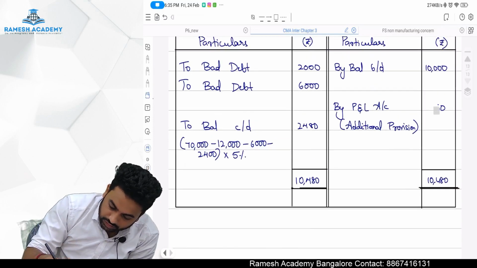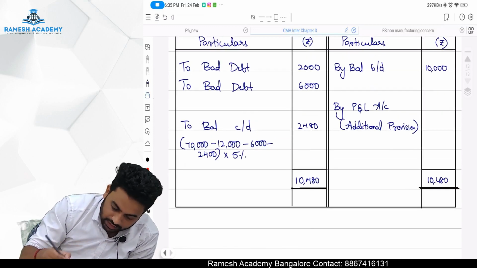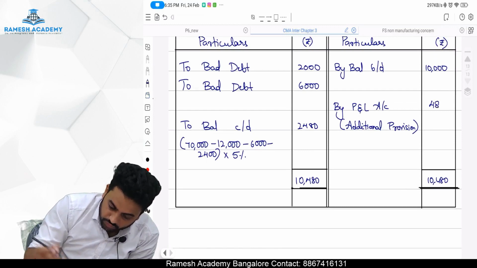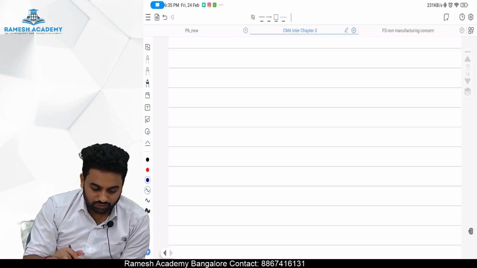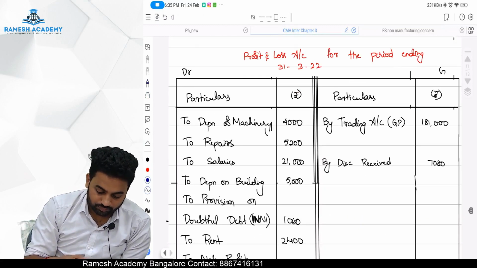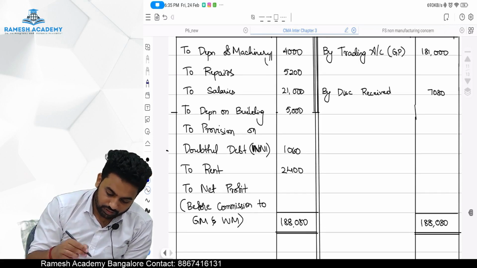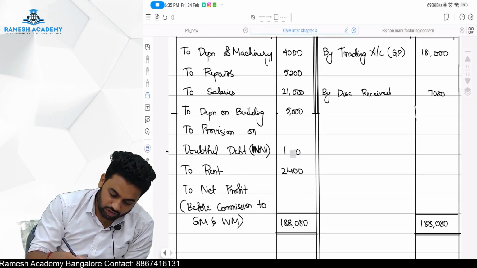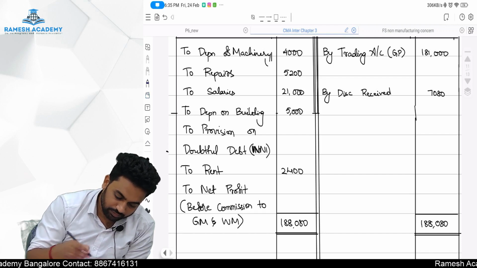Here, 480 is the balance. I knew this was the one going to be a bouncer. Still it became a bouncer. I thought of 480.